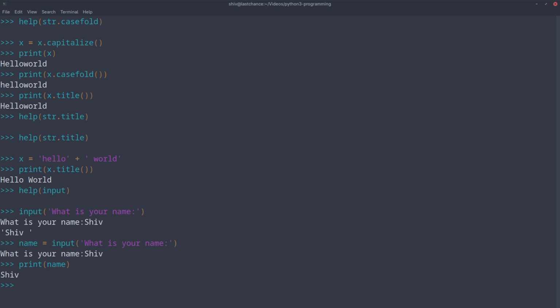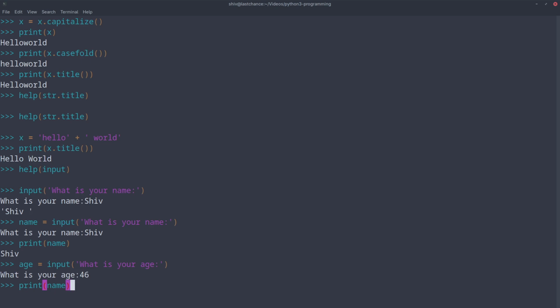Remember that when you take input, it always returns a string. Always returns a string. So suppose we want to have age, and we call this age with input. My age is 46. Okay. Now if you print age, it will print 46.